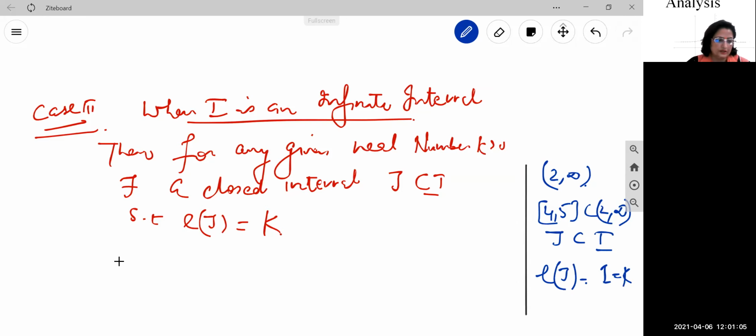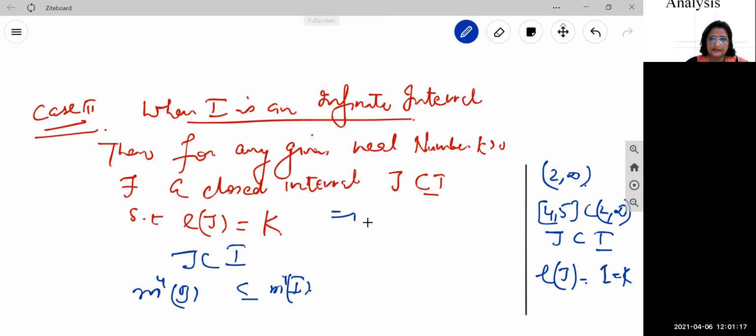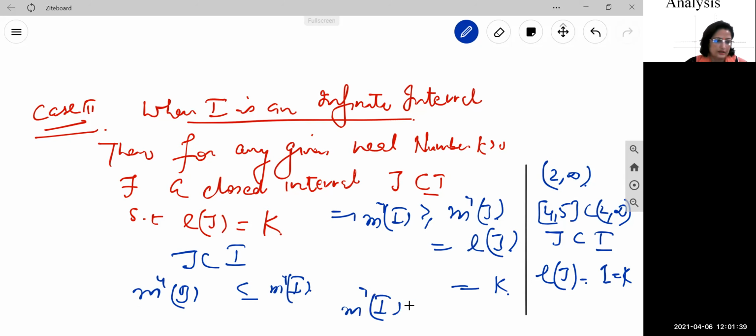Then by the property, j is contained in I. It implies m star j is less than or equal to m star I. And m star j, j is a closed interval. Case number 1 says that for a closed interval, the outer measure is its length. So this is length of j, and length of j is equal to k. It implies m star I is greater than or equal to k for every positive number k greater than 0.